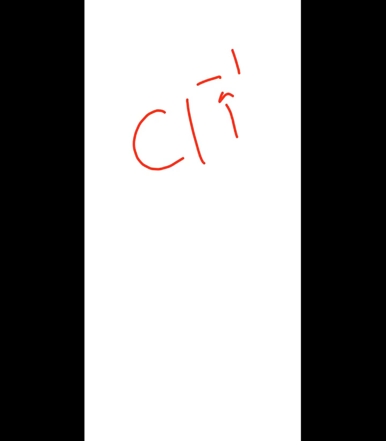So oxidation state, valency, and charge all are the same thing. I mean, they are nearly the same. They can be different in some cases, but right now we are discussing the basics. So in basics, they are the same. So valency, future; oxidation state, present; and charge is telling you about the past of the element. This is the major difference between these three things.